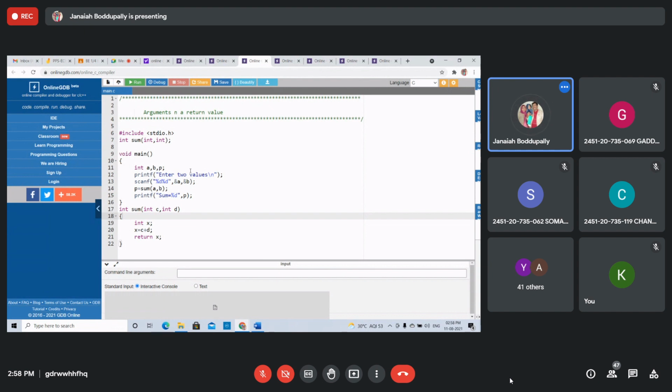Okay students, see the programs. How to use the functions, we already solved the problems using the arrays. But arrays, how to pass the arrays into functions? One dimension array. Next, how to pass the two dimension arrays into functions. See this linear search, binary search, bubble sort, selection sort. You write your own bubble sort, selection sort programs. How can you use the functions? How to pass one dimension array into the functions? The problem of bubble sort, selection sort, how to solve?